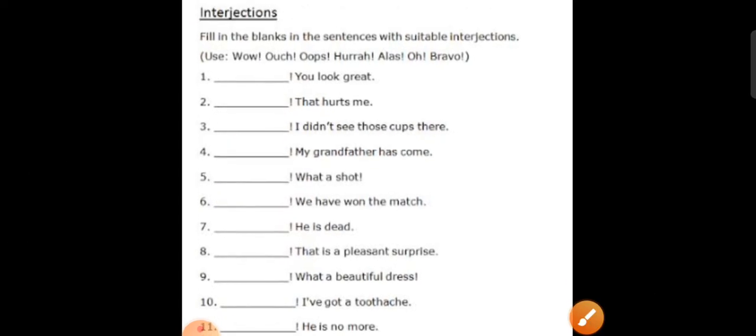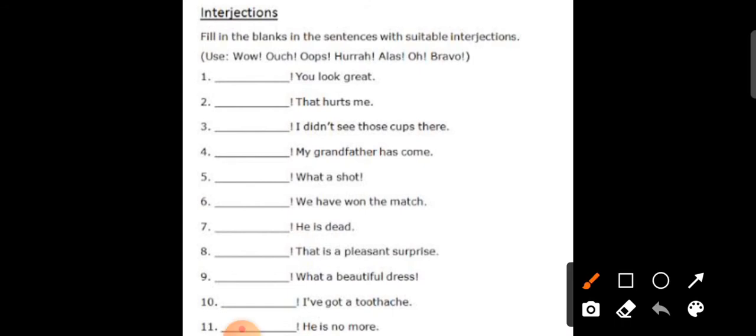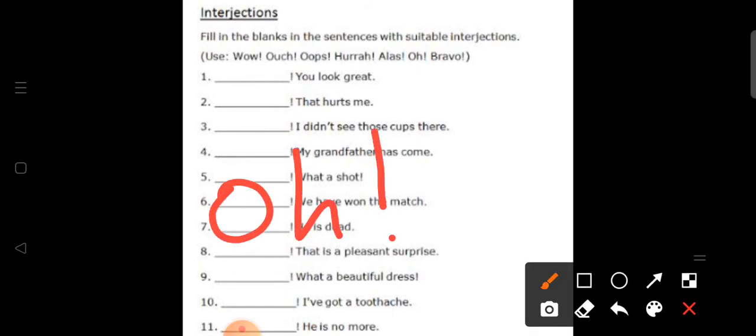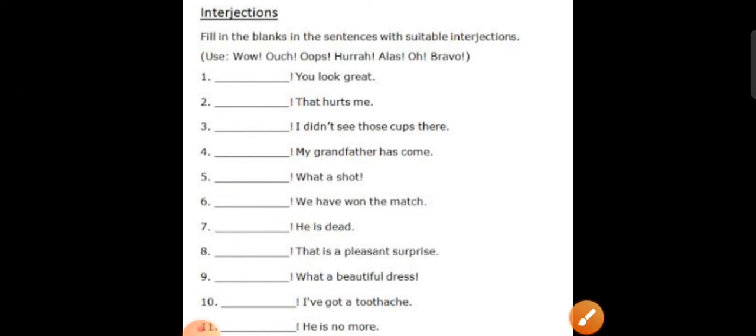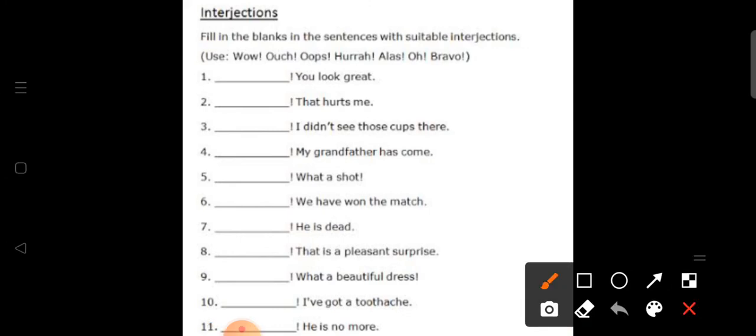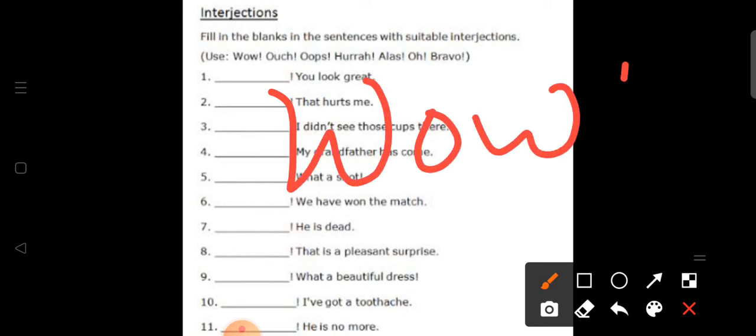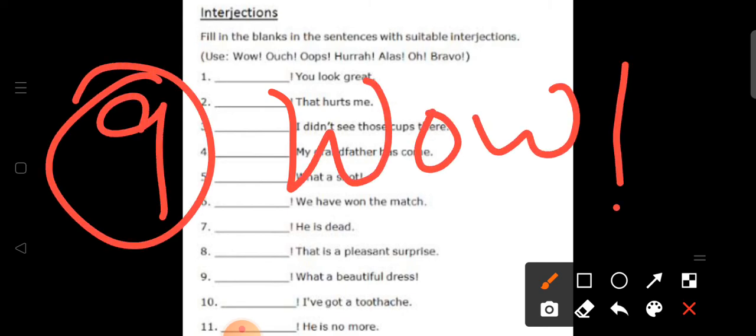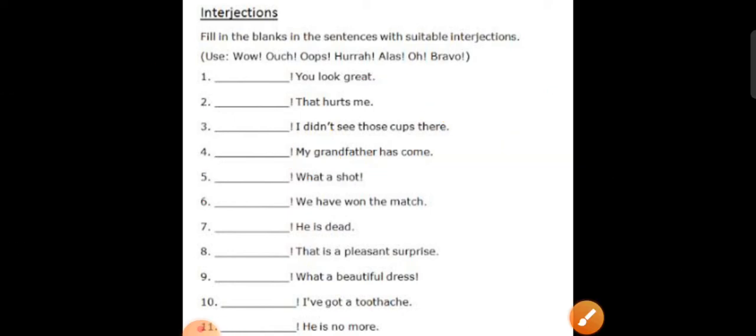Eighth one, dash, that is a pleasant surprise. Here we can write oh, that's a pleasant surprise. Okay. Then ninth one, dash, what a beautiful dress. Here again we are appreciating the dress, so we can use the interjection wow, है ना? Wow, what a beautiful dress. Dash, I have got a toothache.